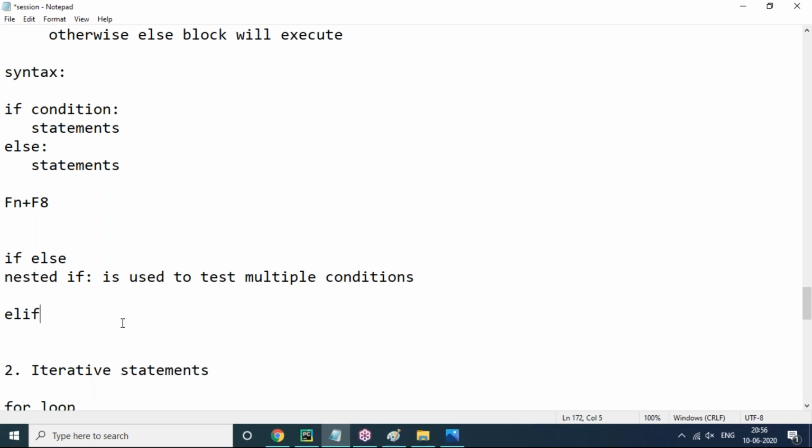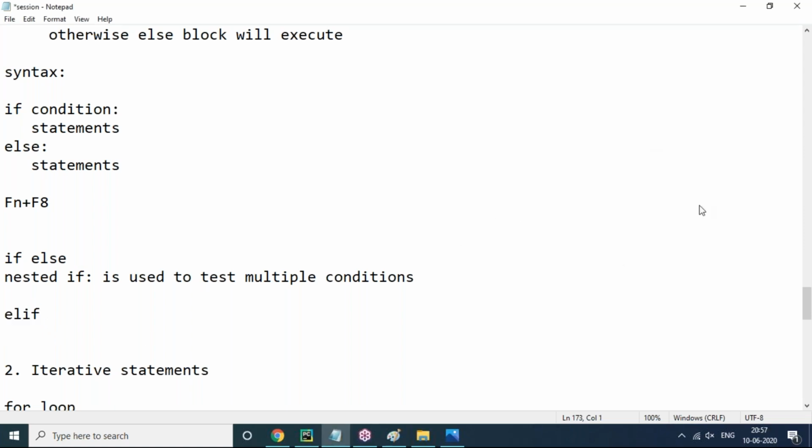Now, what if I want to prove both statements are right? Yes, we can use the and operator. For example, I want to find the biggest of three numbers. So we enter the first number, second number, and third number. I'm going to give that as a task, so I'm not going to disclose it. First we enter values: a greater than b and also a greater than c, then only a is the biggest. In that context, we can use the AND operator. If both conditions are satisfied, then AND. I'll let you know that, just wait.